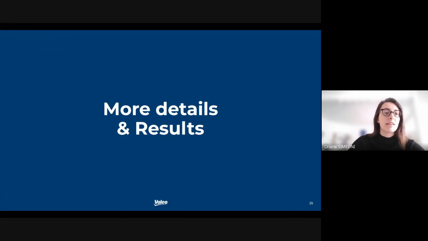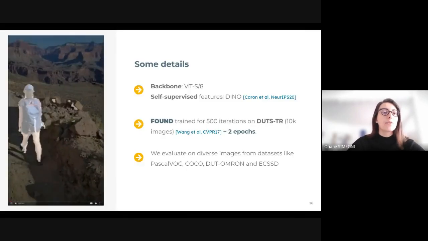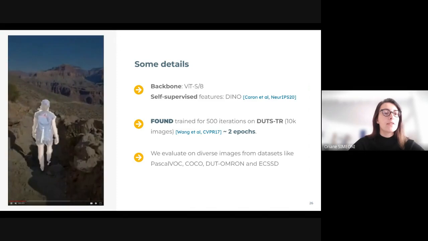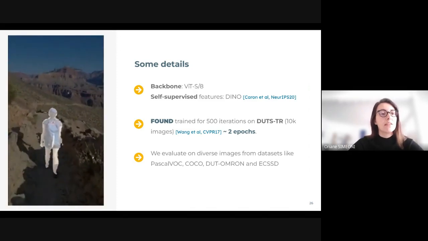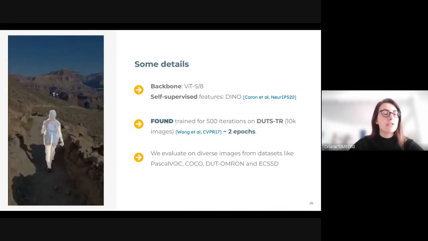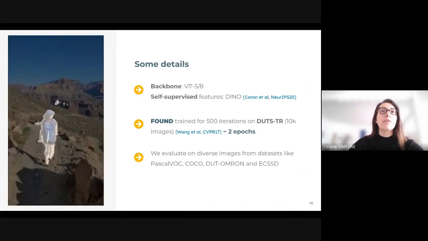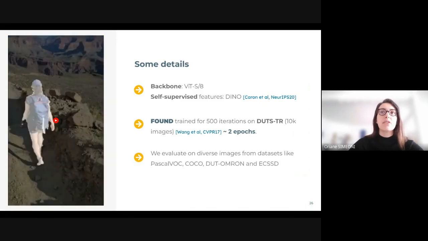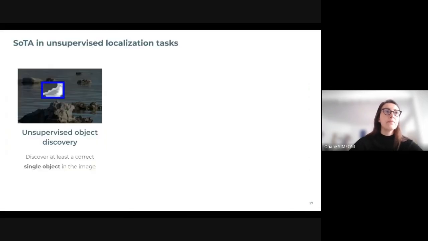So now more details and results. We are using as a backbone a ViT-small with patches of 8, which has been trained in a self-supervised fashion using DINO. Found is trained for only 500 iterations on DUTS-TR, which is only 10,000 images for around 2 epochs. We evaluate on diverse datasets like Pascal VOC, COCO, DUT-OMRON, and CSSD, and we show that we obtain great results in all of them.